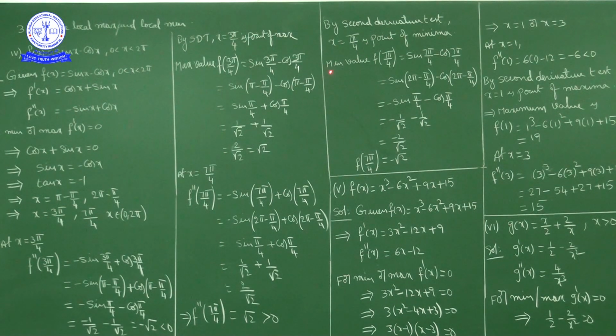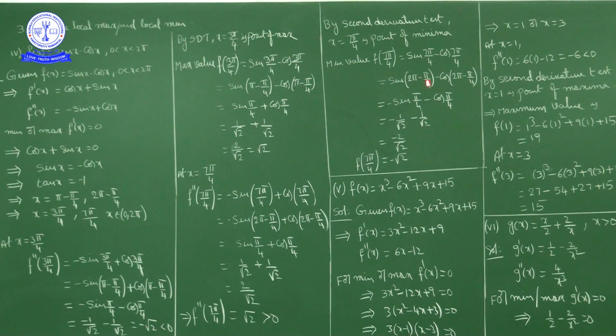And minimum value is how much? F of 7 pi by 4. Okay. Now what is f of x? Sin x minus cos x. Now f of 7 pi by 4 is nothing but sin 7 pi by 4 minus cos 7 pi by 4.